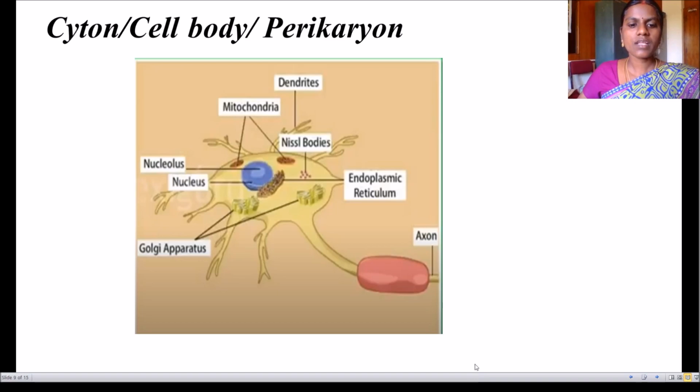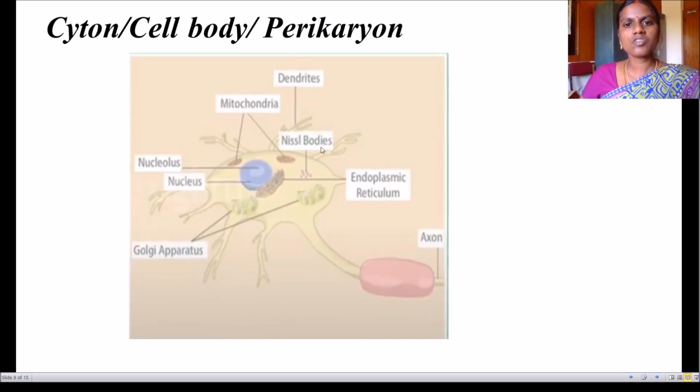Okay. Next is the cyton or cell body. It is otherwise called the perikaryon. You can see this is the cyton, part of the neuron. I had shown the structure previously. In that you can see the cyton part. This cyton or cell body is otherwise called the perikaryon. This is the part of the neuron.